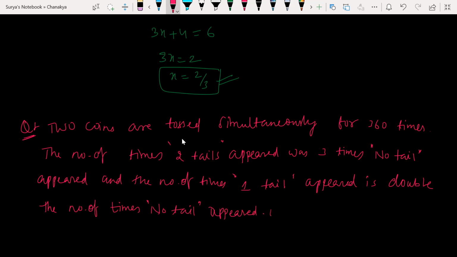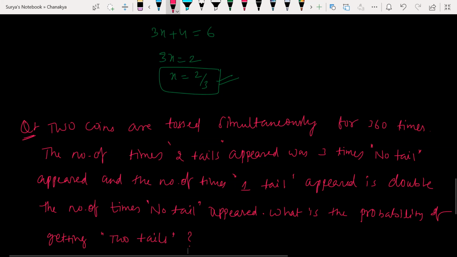So what is the probability of getting two tails? Look at this here.